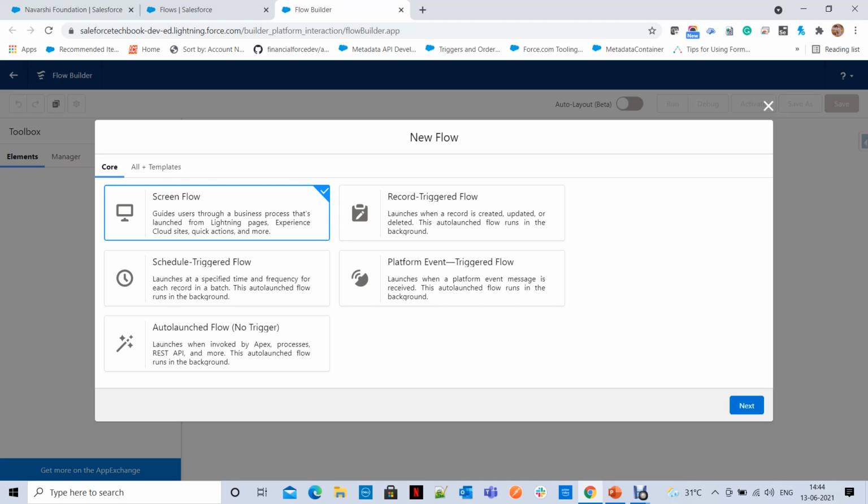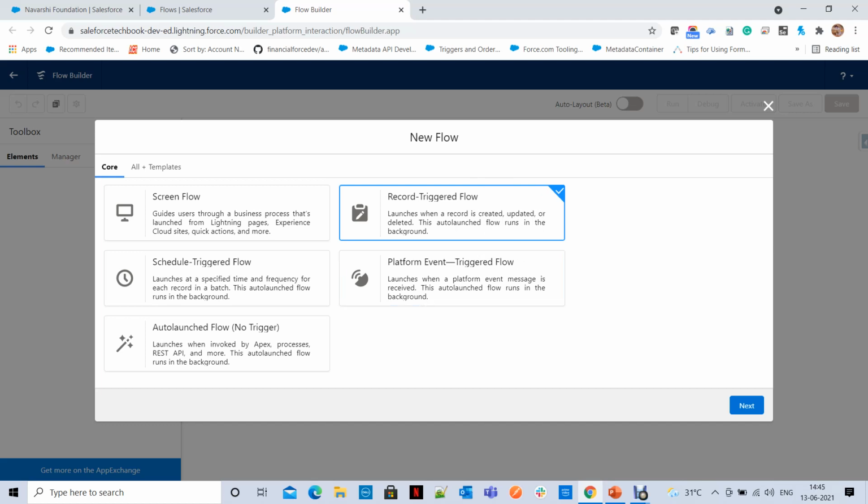For our scenario, what kind of flow do we have to take? Record triggered flow, because it launches a flow in the background. It launches the flow when a record is created, updated, or deleted. So this is the type of flow you have to select.